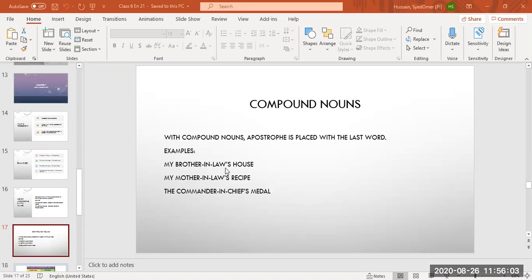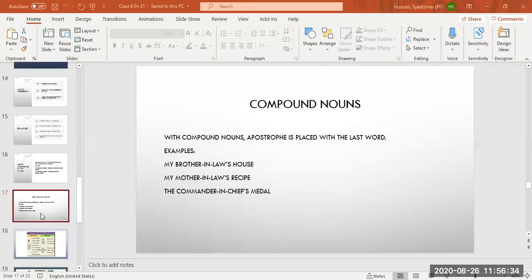So the last words are law and chief. So we have to put apostrophe s, or whatever the case is, with the last word. You are not going to put the apostrophe with the first word, that is brother, mother, commander. Moment, be attentive. You're not going to put the apostrophe with the second word, that is in. We have to put apostrophe s with the last word, that is law and chief. Okay?